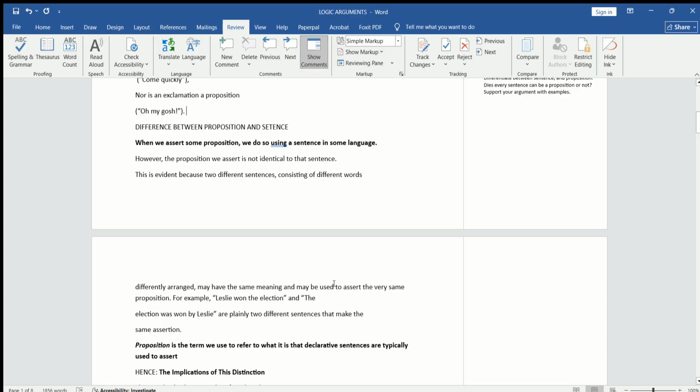We can move forward to the difference between the proposition and the sentence. That is what we are going to discuss in detail here. The first point is that when we assert some proposition, we do so using a sentence in some language. The important thing here is "some language." For example, the language may be Urdu, English, or Arabic.